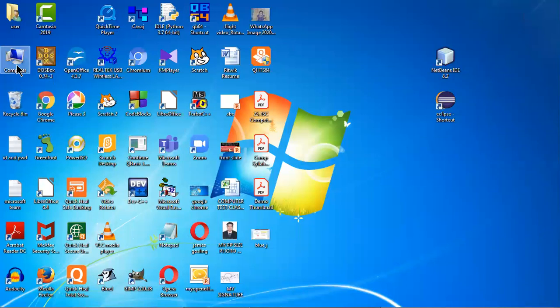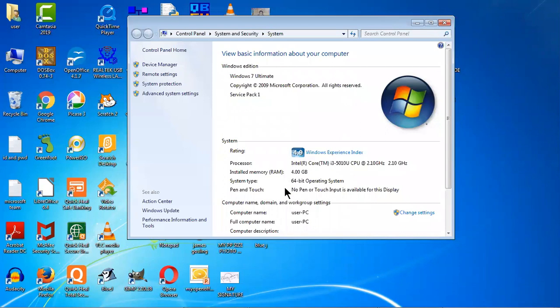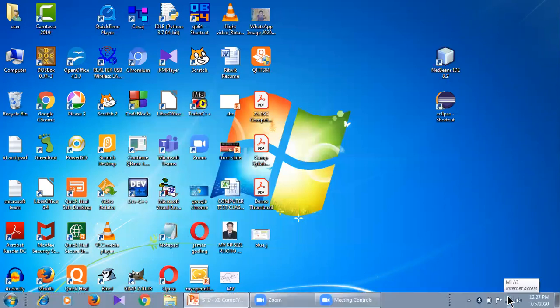So, can you see this My Computer? In some computers, it is called This PC. Both are the same. Right click over it, go to Properties. When I move to Properties, here you can see it is a 64-bit operating system. You can see system type is 64-bit operating system. Now, step number 1, connect your computer to internet. My laptop is already connected with internet. Now, let me use the Google Chrome web browser.